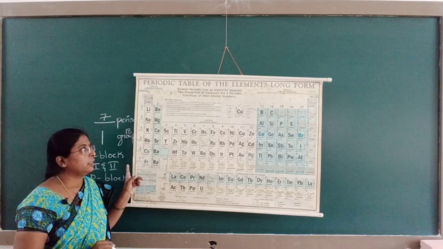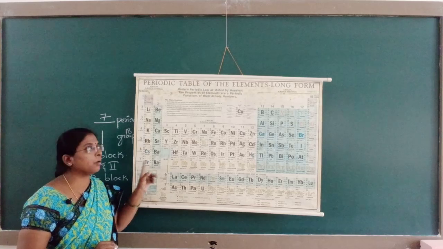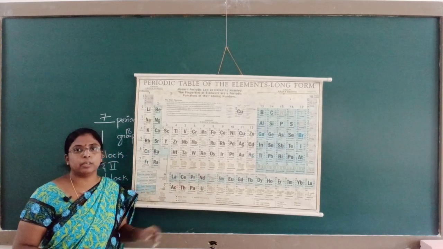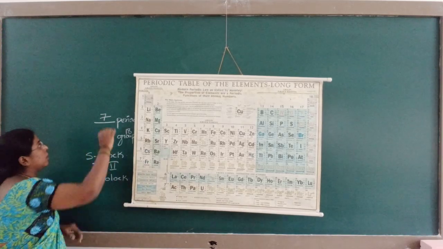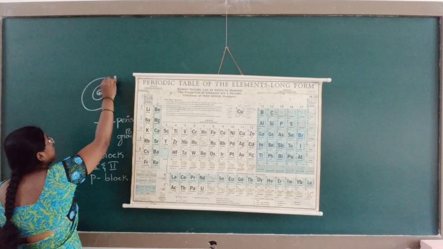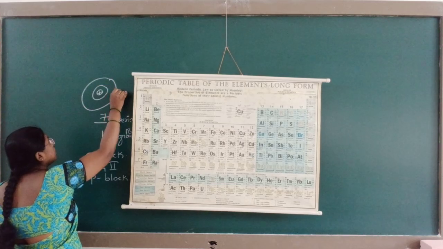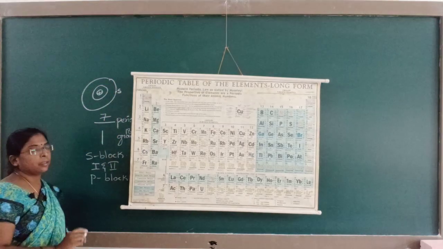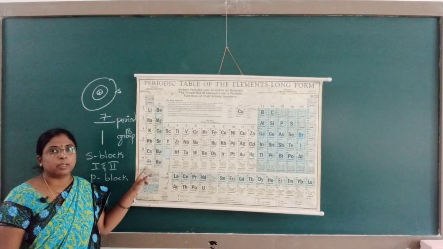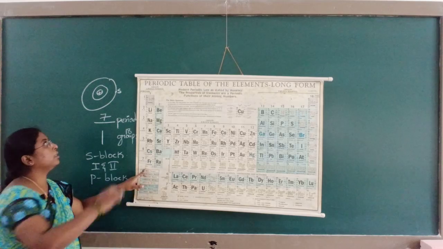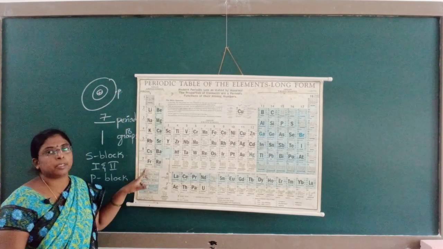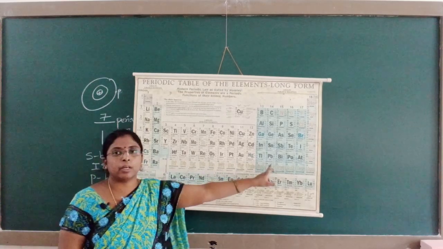Here you have observed the words S block, P block, D block, F block. In the outermost shell around the nucleus, if the last electron enters into the S orbital, then the element belongs to S block elements. If the last electron enters into the P orbital, then the element belongs to P block elements.